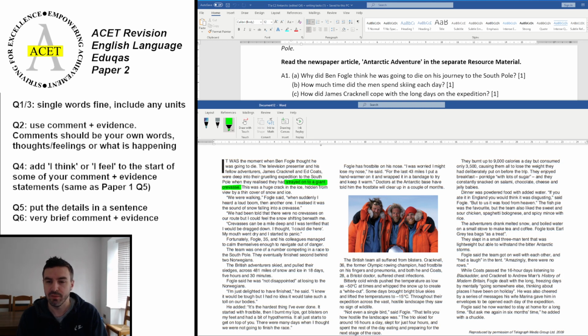If you haven't, then pause the video now and you're looking to find those. So the second one, how much time did the men spend skiing each day? So make sure you give the units here. And C, how did James Cracknell cope with the long days on the expedition? Okay, so pause the video now and have a look for those.